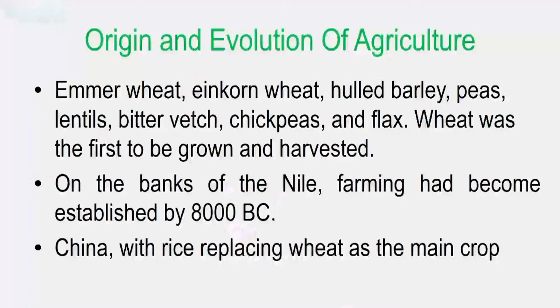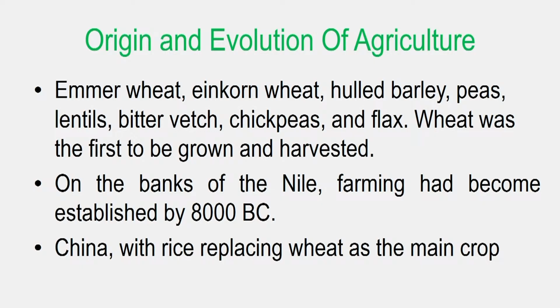The various crops like emmer wheat, einkorn wheat, hulled barley, peas, lentil, bitter vetch, chickpea and flax were grown as well as harvested. Coming to 8000 BC, around the banks of the river Nile, farming was first established.